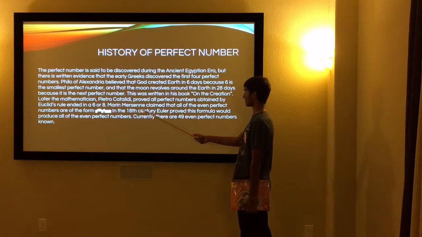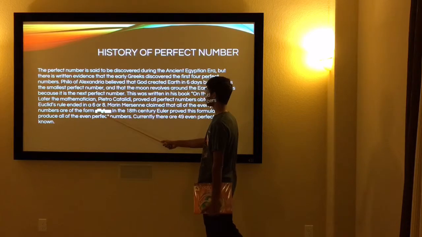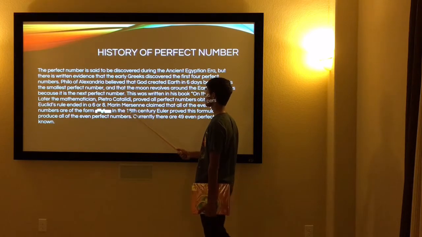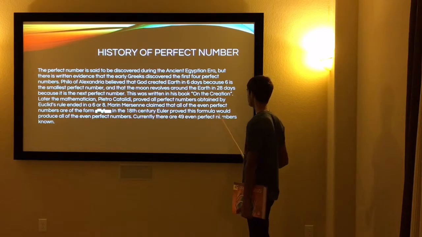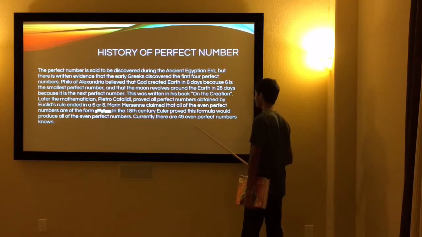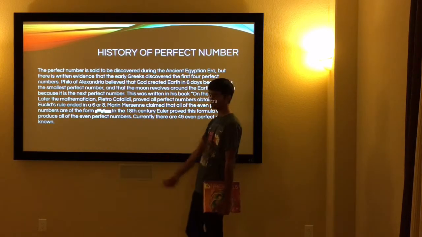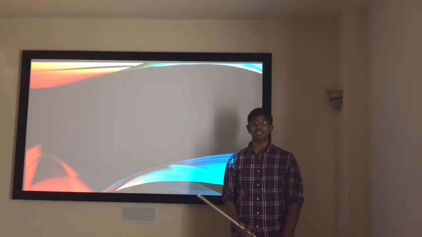Marin Mersenne claimed that all of the even perfect numbers are of the form 2 to the power of p minus 1 times 2 to the power of p minus 1. In the 18th century, Euler proved this formula would produce all of the even perfect numbers. Currently, there are 49 even perfect numbers known. What's cool? The first perfect number is found in Euclid's book.